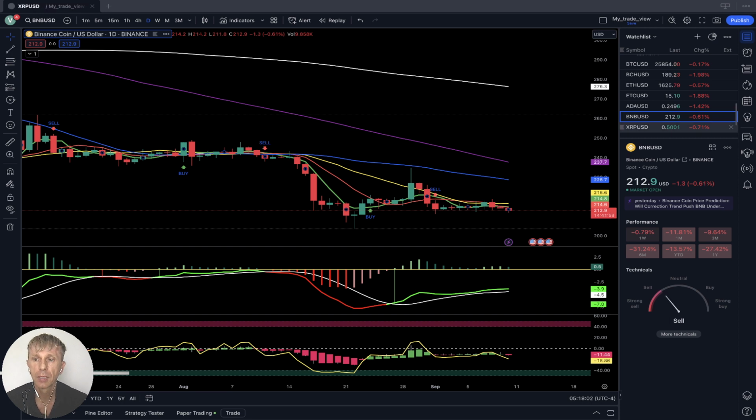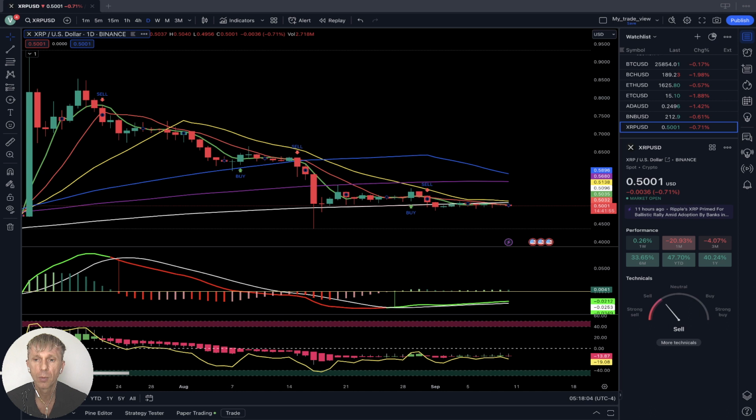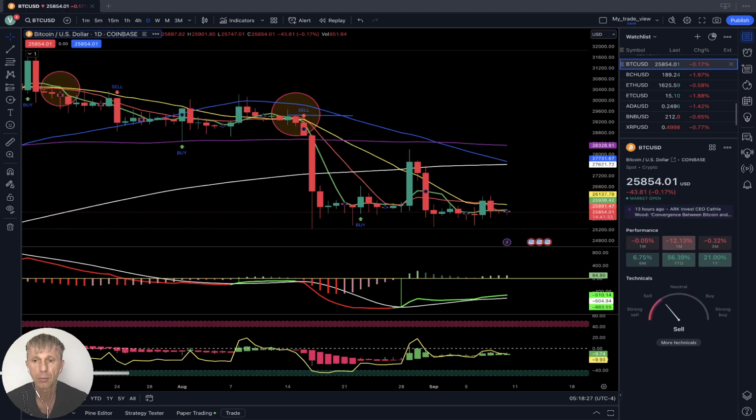XRP 1 week plus 0.25%, 1 month minus 21%, and year to date plus 48%. That's what we observe. Many of them are still positive on year to date time frame. On 1 week or 1 month, they are all negative already, but year to date, 6 months from now, they're still positive. They're still positive.